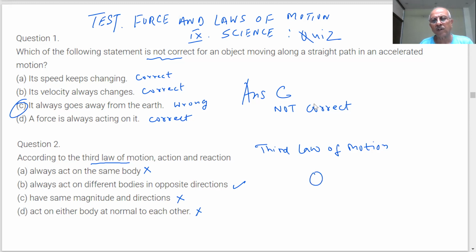So if you have two bodies, what is happening? This body is applying action on the other, and the other also applies an equal and opposite reaction on it. So what is happening? They always act on two different bodies in opposite directions. The correct answer will be then, what is the correct answer? Option B. Option B is the correct answer.